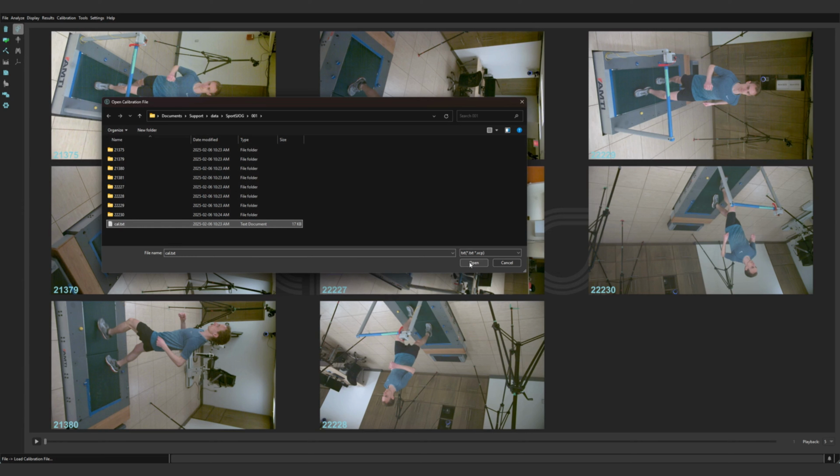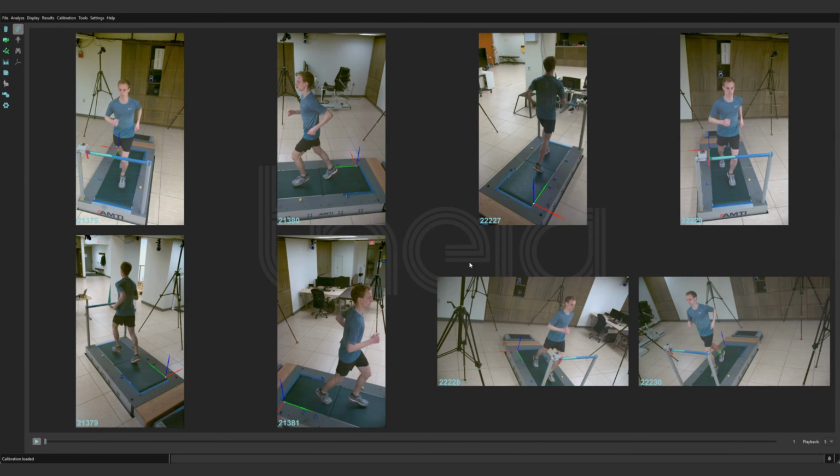When completed, the calibration has been applied to the loaded video data, which can be confirmed by viewing the global coordinate system within each 2D camera view. Double-check that the coordinate system is positioned and oriented as expected before moving on.